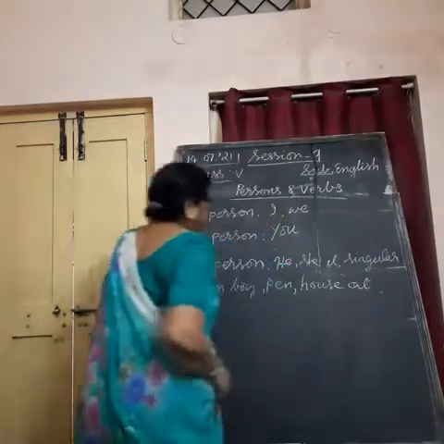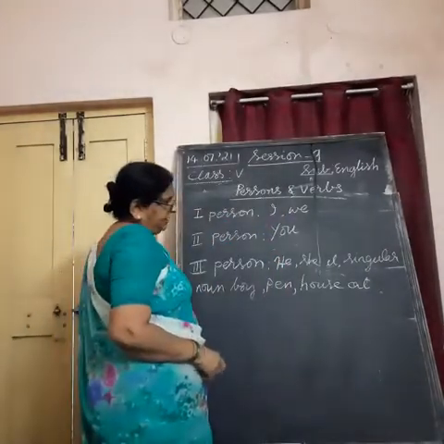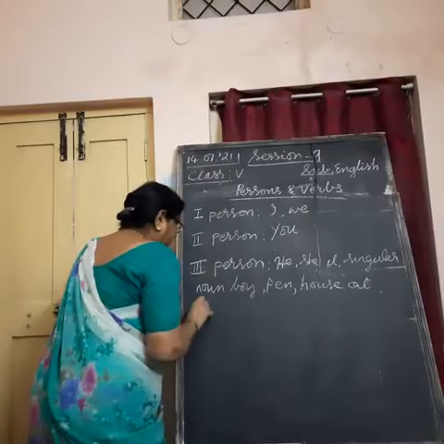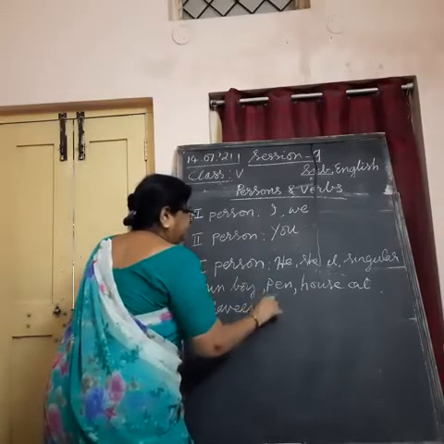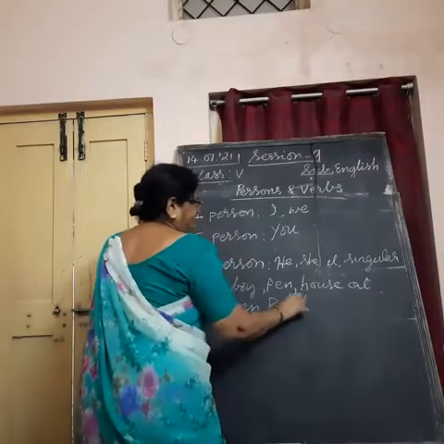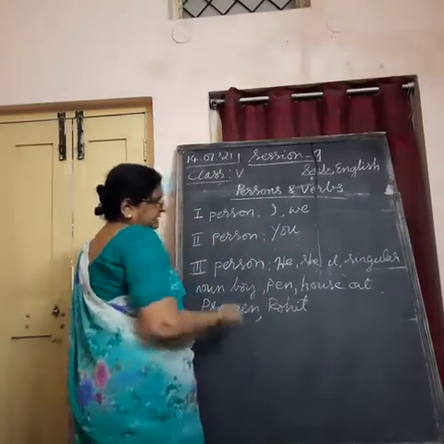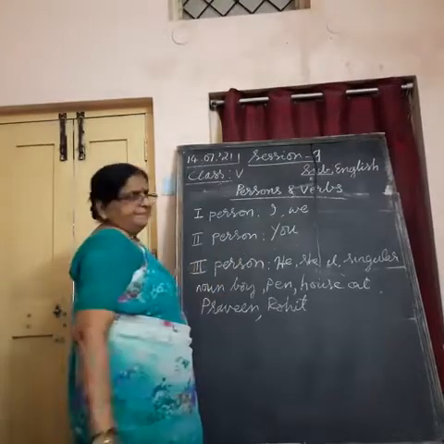Then any name, Praveen, Rohit, etc. Any single name. Understand? These all come under third person.